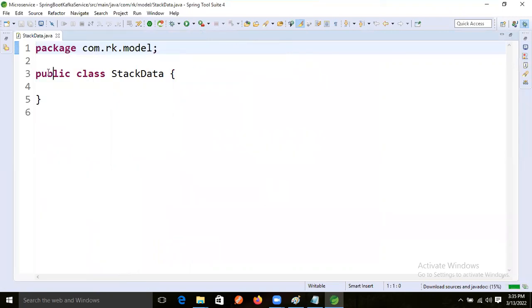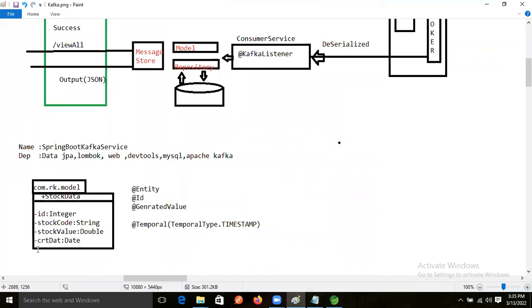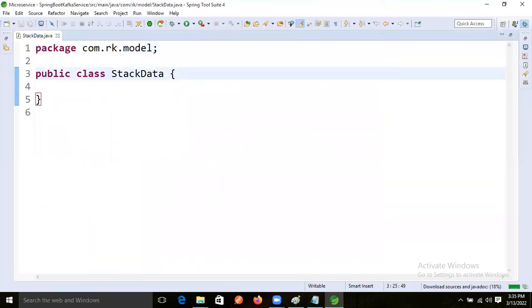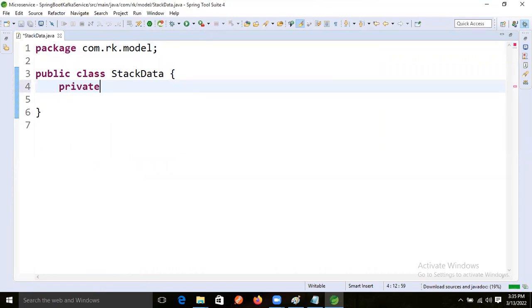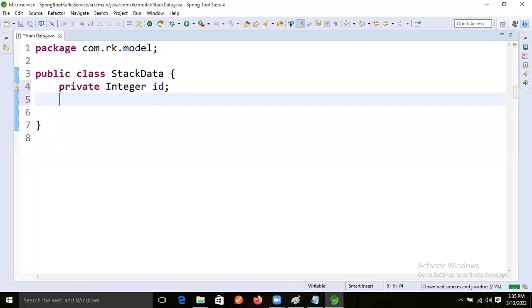StockData. So fine, now guys, how many fields are there? ID, stock code, stock value, and current CRT date. So I'm taking four variables. Private Integer id, another one is stock code, String, and stock code and